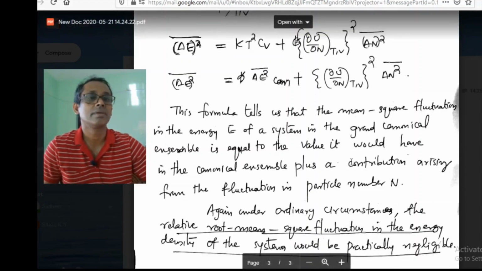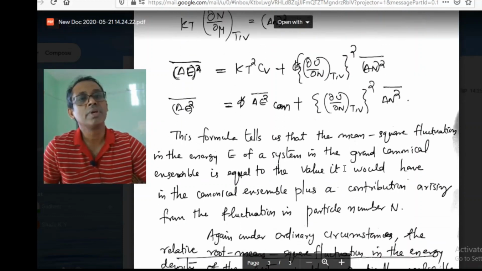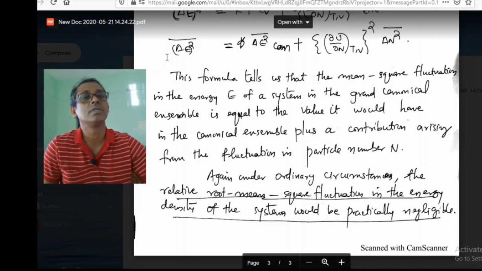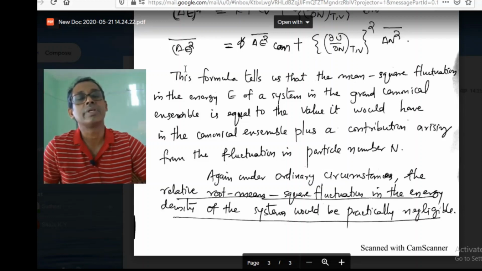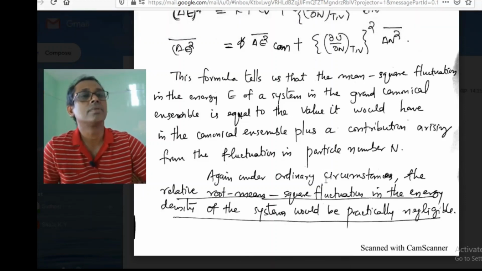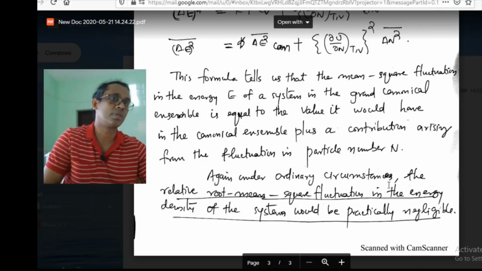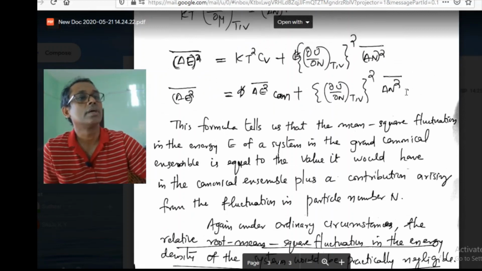Now we can show that under ordinary circumstances, the relative root mean square fluctuation, if you take the square root of it, we will have the RMS fluctuation, and then we divide it by the mean value of energy. In the canonical ensemble, we showed that this is very small, negligible, and this also is very negligible. The energy is proportional to the number of particles, so if N is very large, this will be very small.